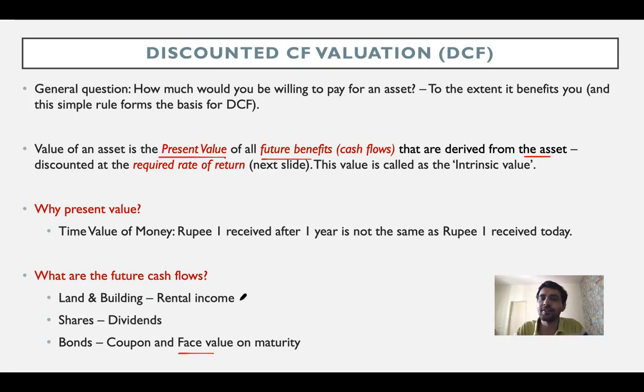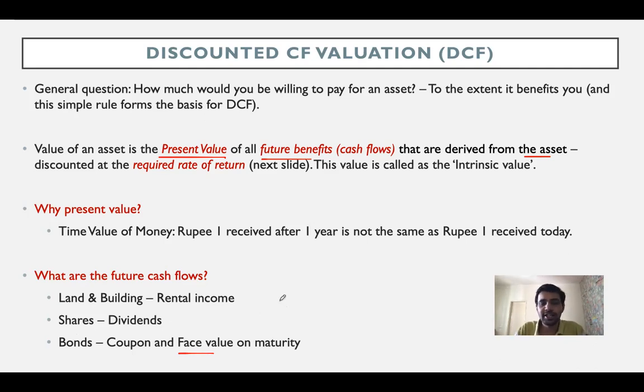I intentionally have not quoted the sale proceeds expected on selling the house property or the sale proceeds expected on selling the share. I have not quantified it as a future benefit for a particular reason, which we will discuss later on, right? But for now, since the topic of discussion is bonds, let's just put more emphasis on bonds. It's basically the coupon and the face value that is expected to be received upon maturity, right?